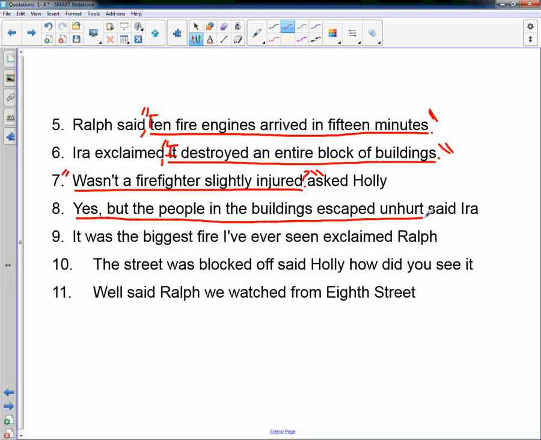Okay, so I'm going to put a comma to separate it from the rest of the words in the sentence. You do not put a period here. You have a comma that's replacing that period if your quote starts the sentence. Put quotes on both sides.